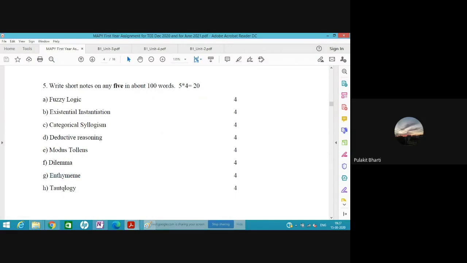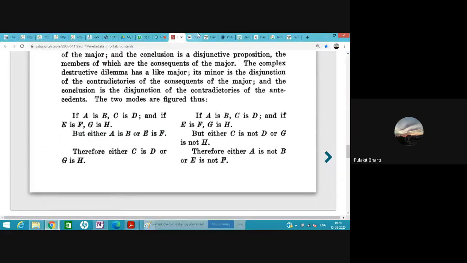So this is enthymeme. Now tautology. Tautology actually is not discussed in our material as a separate topic. Okay, so what I understood was from reading various portions of our IGNOU notes, the IGNOU material. So what is tautology? Saying the same thing twice. Okay, when replacing the same thing with some other thing, and both of these have the same meaning.